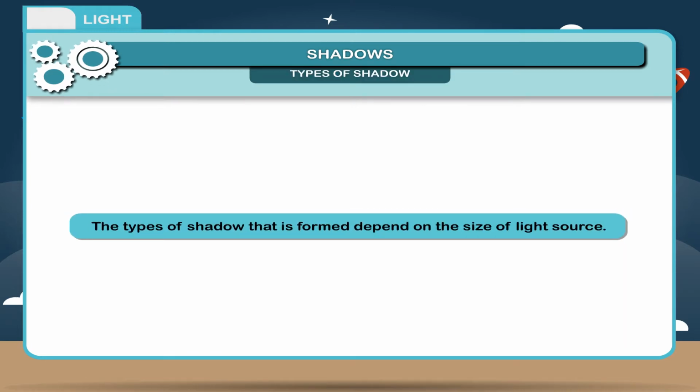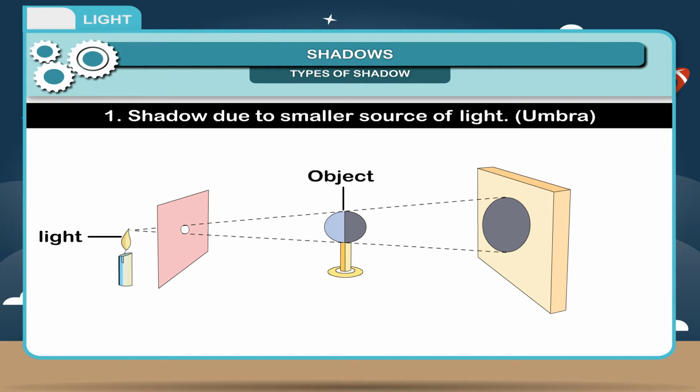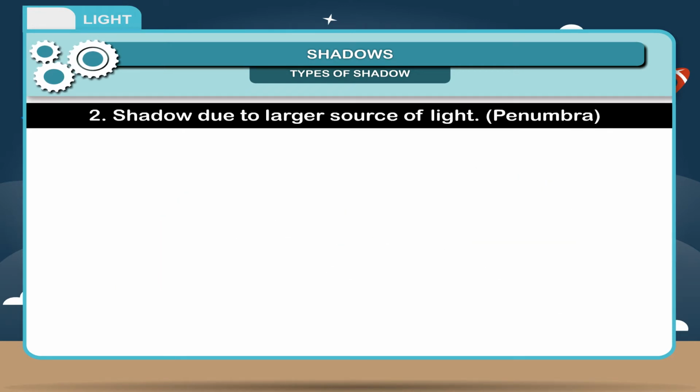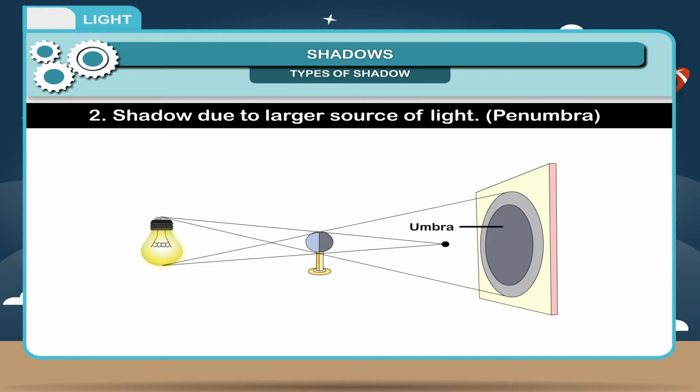Types of shadow. The type of shadow that is formed depends on the size of the light source. 1. Shadow due to smaller source of light. Umbra. If the source of light is very small, only one dark shadow is formed. This is known as umbra. 2. Shadow due to larger source of light. Penumbra. If the source of light is big, such as a candle or a bulb, there will be two shadows, a dark shadow called umbra in the center and a faint shadow called penumbra on the outside.